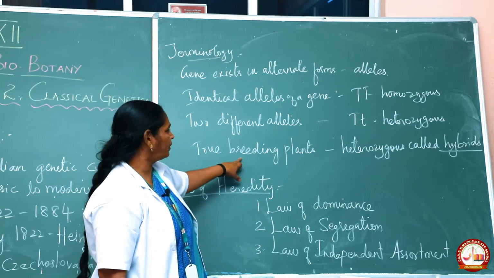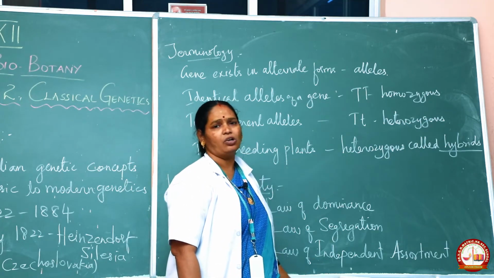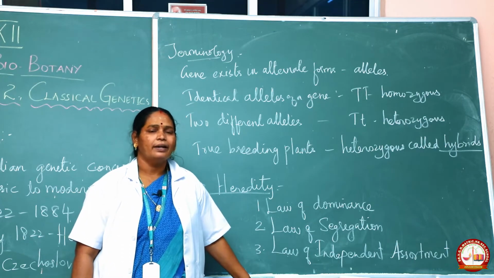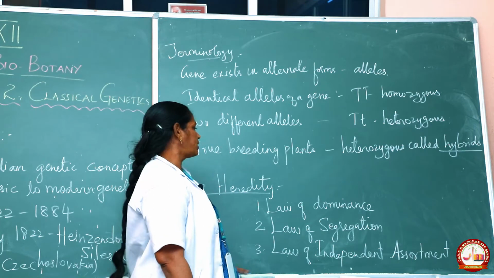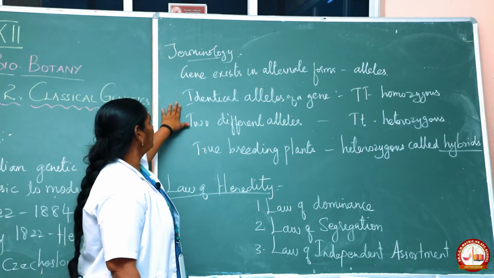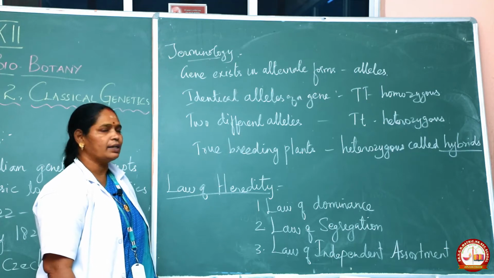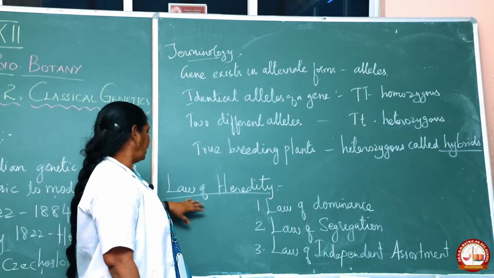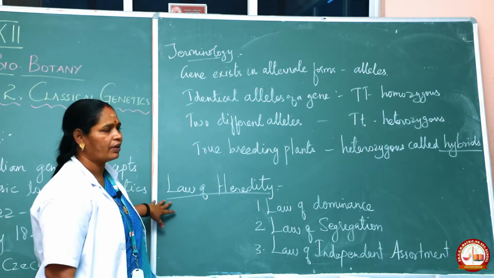Altogether, true breeding plants which are heterozygous are called hybrids, also called recombinants. In a later lesson, we are going to learn about those recombinants. On the basis of this terminology, Mendel described a monohybrid cross according to the law of heredity, Mendel's law of heredity.